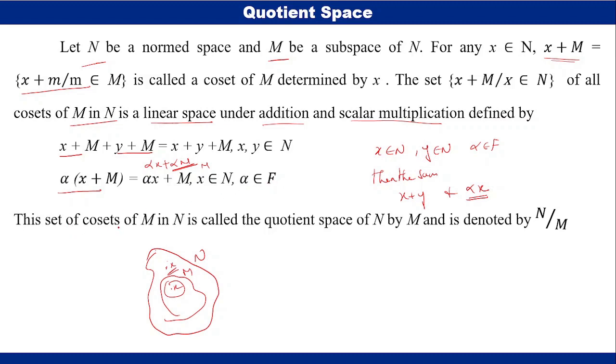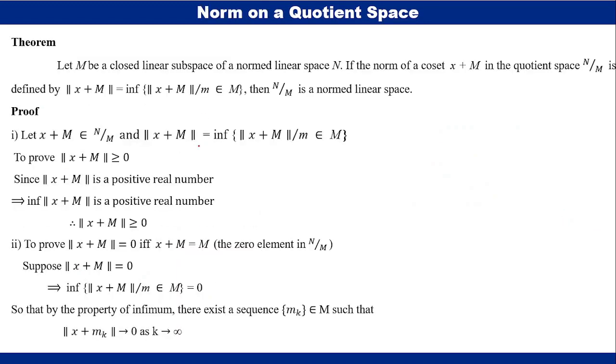So, this set of cosets of M in N is called the quotient space of N by M, which is denoted by N/M. Based on this quotient space, we have one theorem. Next, we are going to prove that if the norm of a coset in the quotient space N/M is defined by norm of (x plus M) equal to the infimum of norm of (x plus m), then the quotient space N/M is a normed linear space.